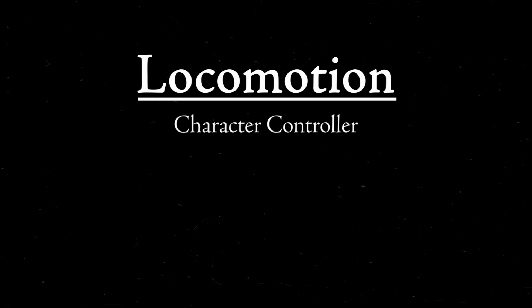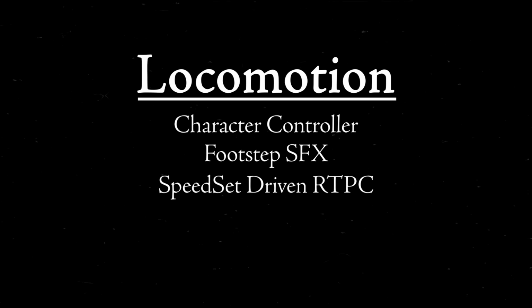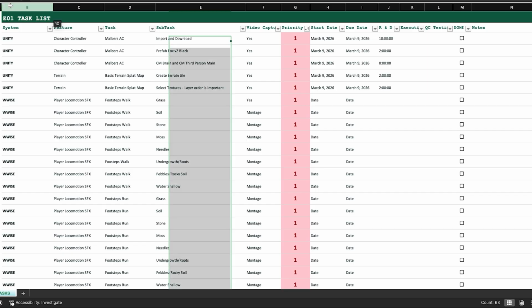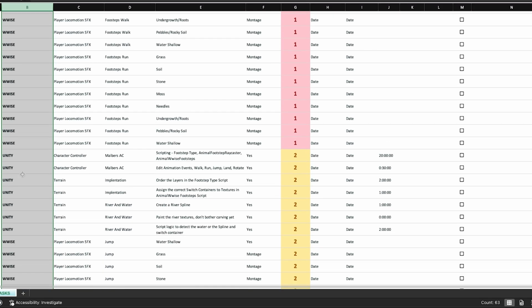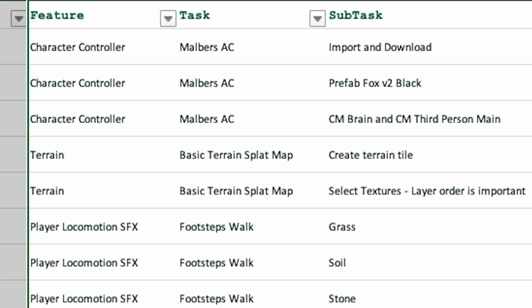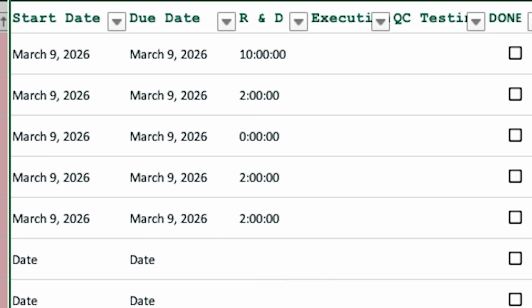In this episode, I'm going to set up our character controller, implement a variety of footstep sound effects for different terrain surfaces, and design realistic variations for the player speed sets. First thing to do for any ambitious project is create a tracker to help stay on the rails. This spreadsheet will organize the tasks I need to complete, dictate priority, and track the time it takes me to